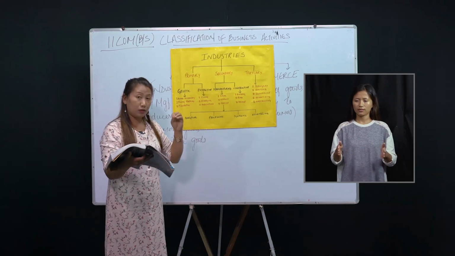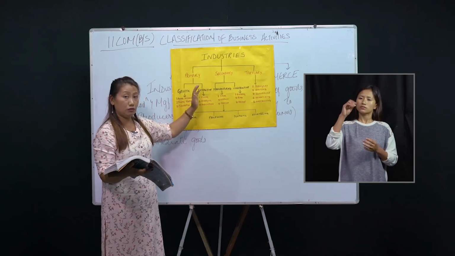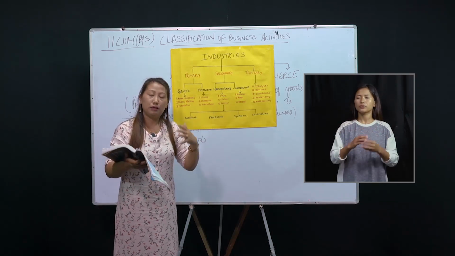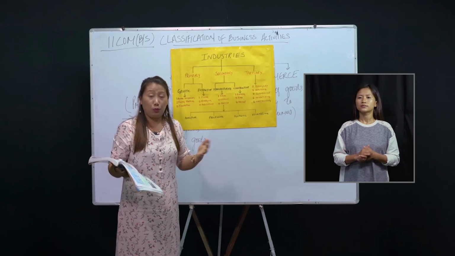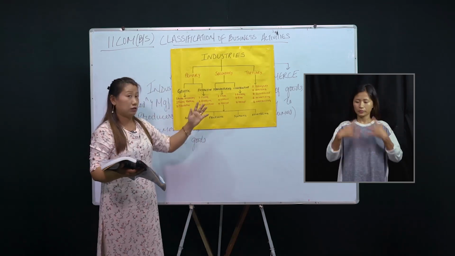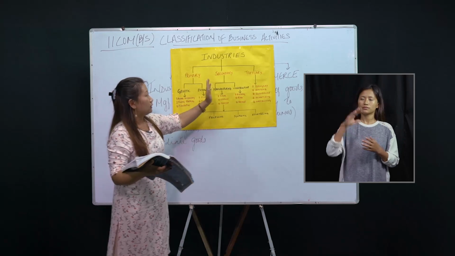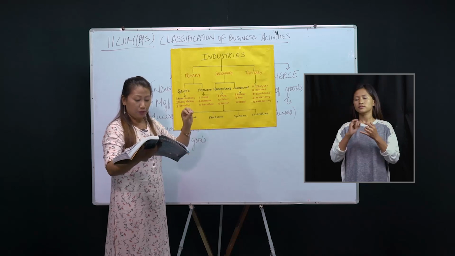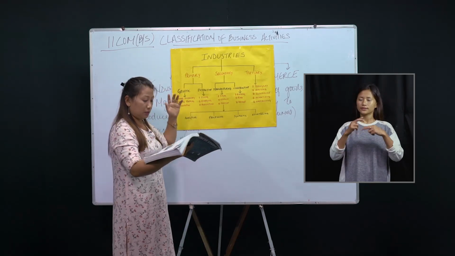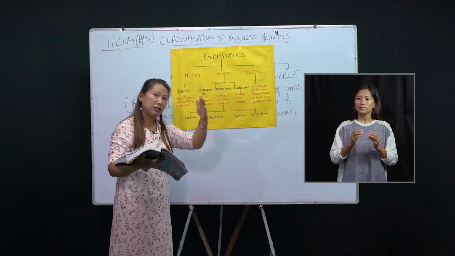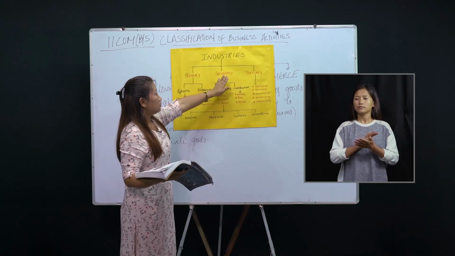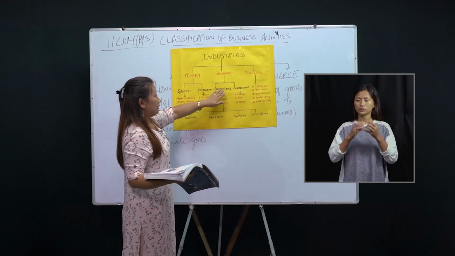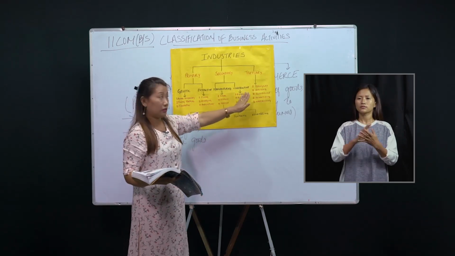Or for example, cotton. Cotton is a primary product which, when manufactured, gives us the clothes that we wear. So that explains the meaning of secondary industry: raw materials produced by the primary industry are converted into a final product. Now under secondary industry, there are again two sub-industries, that is manufacturing industry and constructive industry.